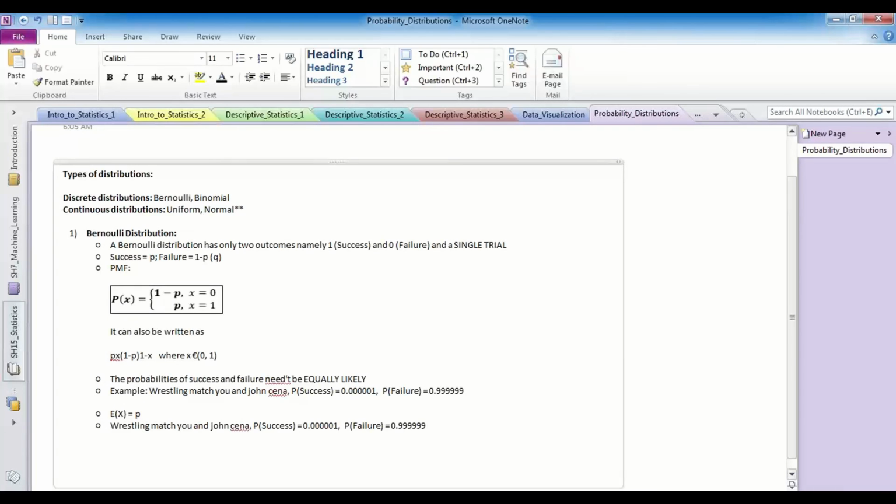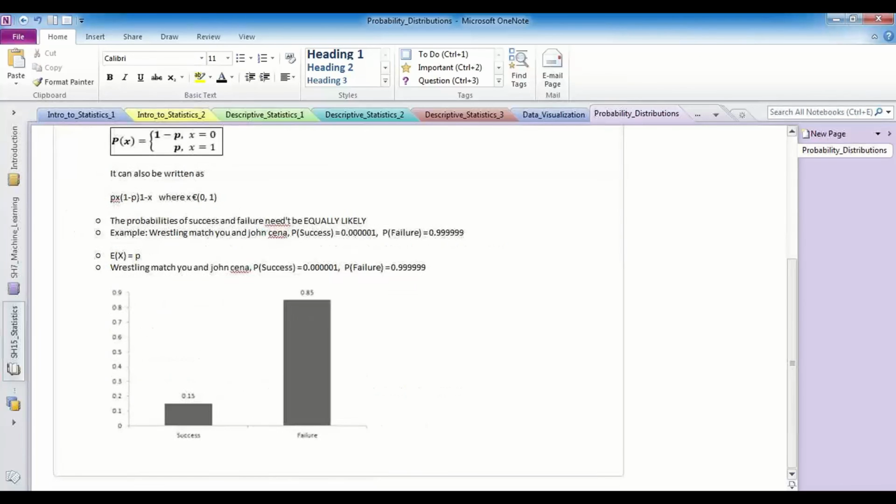Any questions here, guys? And when you want to look at how the graph would look like, this is how the graph would look. Why 0.1? This is just an example to show you. It need not always be 0.5 and 0.5. You might get any other values with respect to your success and failure.